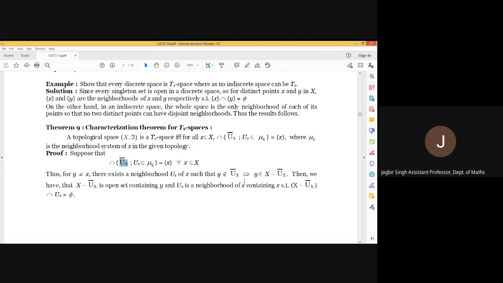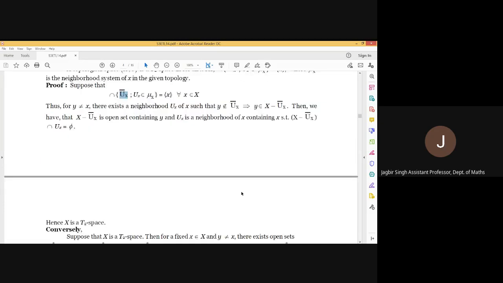It means y belongs to X minus ux closure. Now ux closure is closed, so its complement should be open. So we have an open set which contains y but not x, and one which contains x but not y. And also their intersection is phi, because X minus ux closure is the complement of ux closure, and if we intersect it with ux, then surely it will be phi. So we have two disjoint open sets, one containing x and the other containing y.